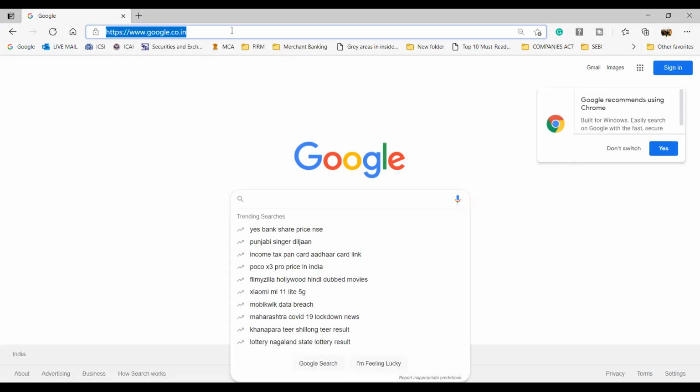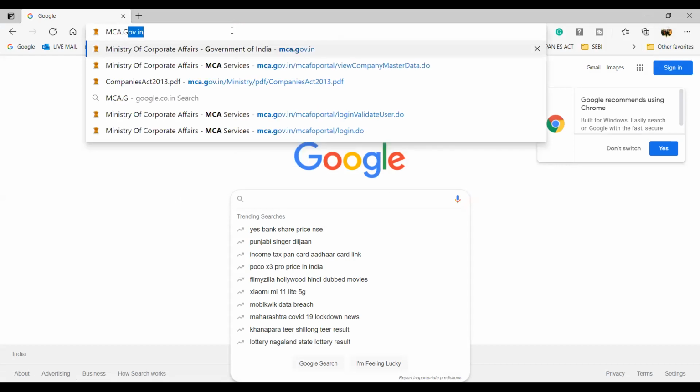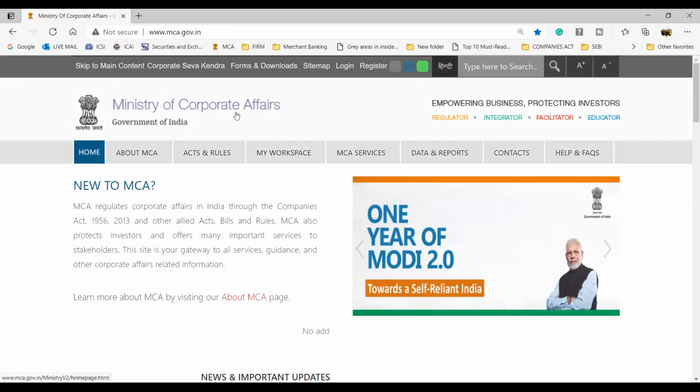Just note down the website, mca.gov.in. Just go to this website, okay? And most of your class slides that I'm going to make, I'm going to make from this Ministry of Corporate Affairs website only, because this is like the Karta Dharta for the Companies Act. Every amendment that comes into the Companies Act comes from the Ministry of Corporate Affairs only.